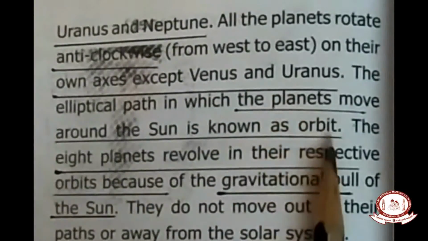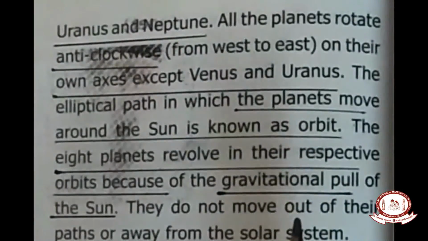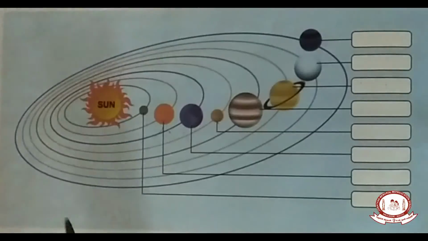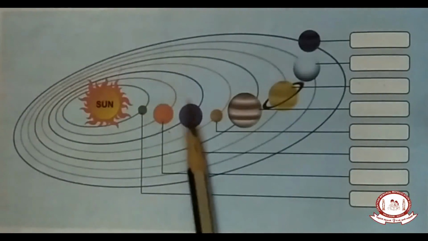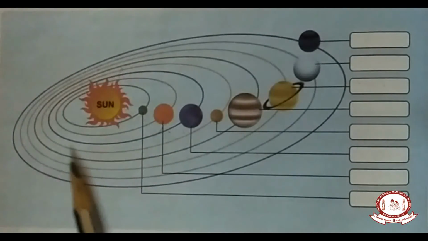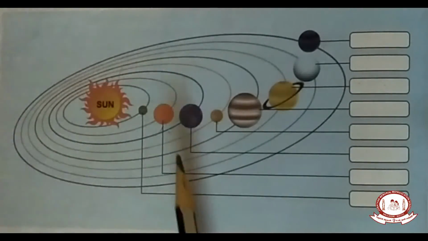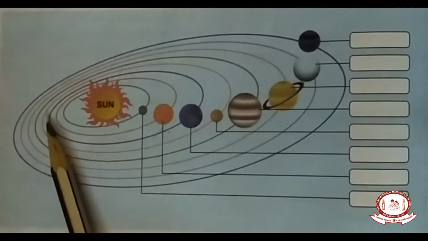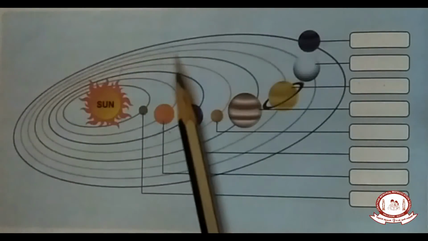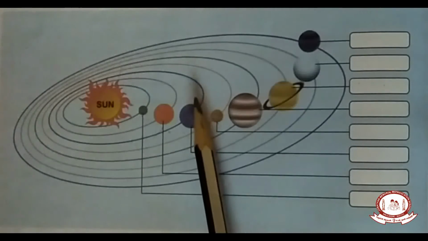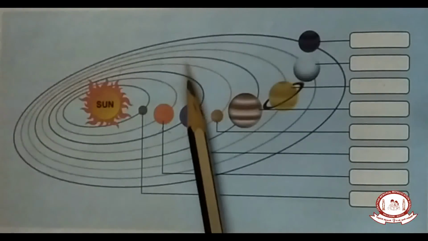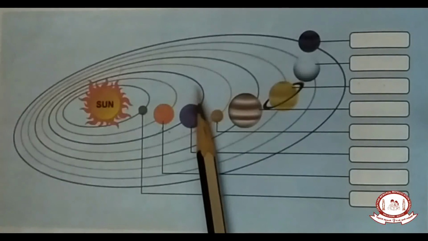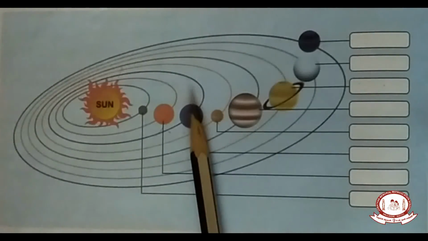Okay. Did you draw the picture of the Sun and the solar system, children? Children, have you seen the picture? The Sun is in the middle and all the planets are gravitationally bound to the Sun. See, all the planets are revolving around the Sun in elliptical paths. See the 3rd planet, Earth, is marked in violet color and its orbit is marked with a violet color line. Do you notice, children? Now do you understand orbit?